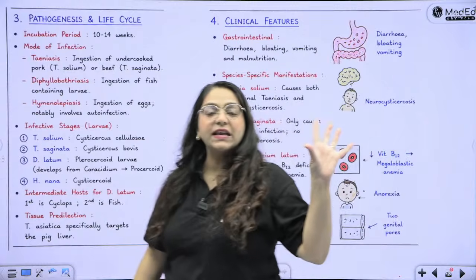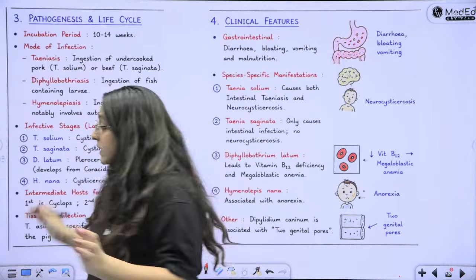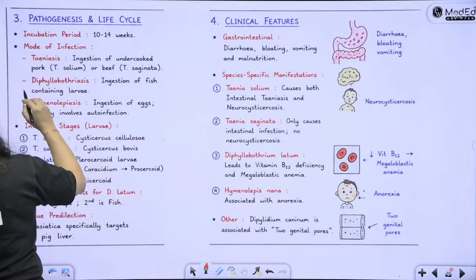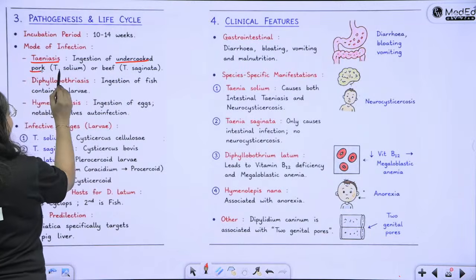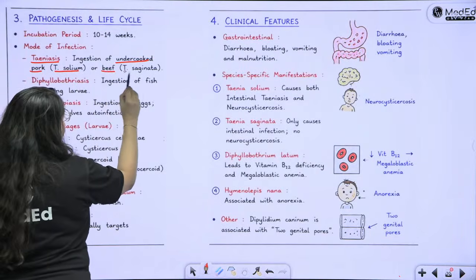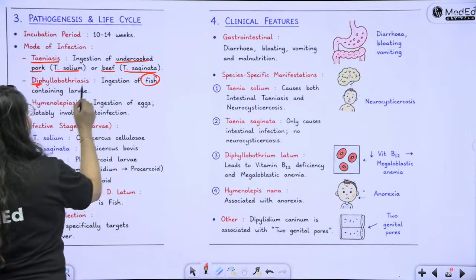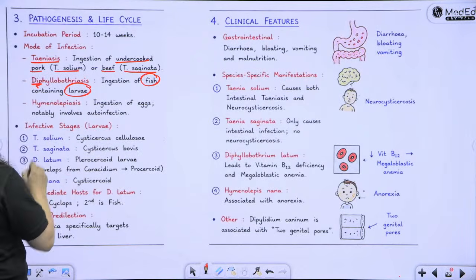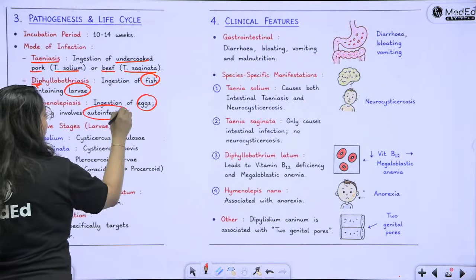We have seen the life cycle. In one go, we have seen all the major important points. Now let's compare and contrast. What is the mode of infection for Taeniasis? Ingestion of undercooked pork for Taenia solium, beef for Taenia saginata. Diphyllobothriasis, ingestion of fish containing the plerocercoid larva. Hymenolepiasis, ingestion of eggs and also auto-infection.